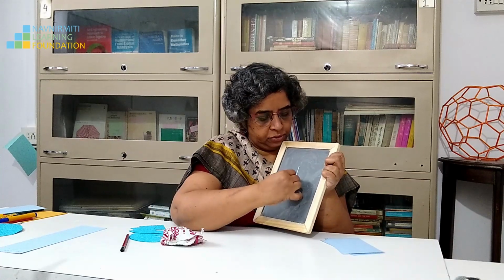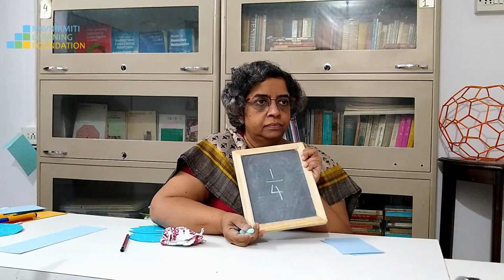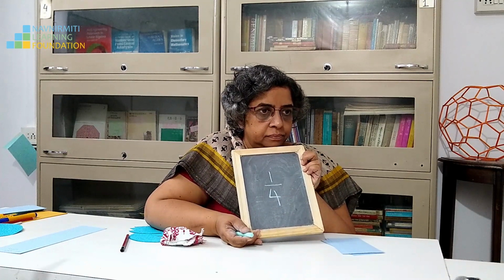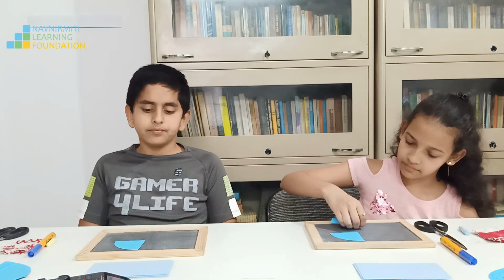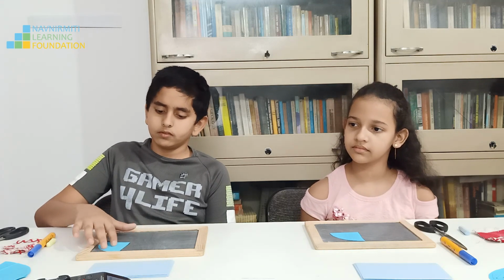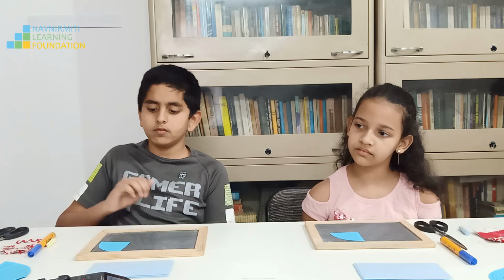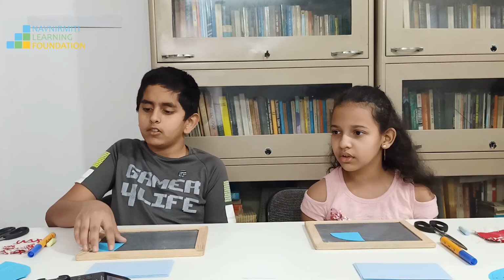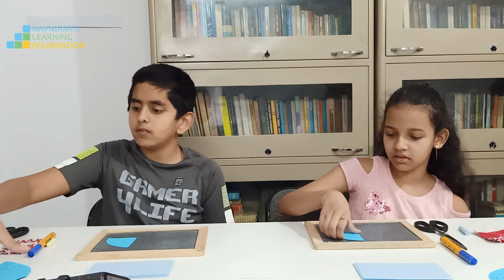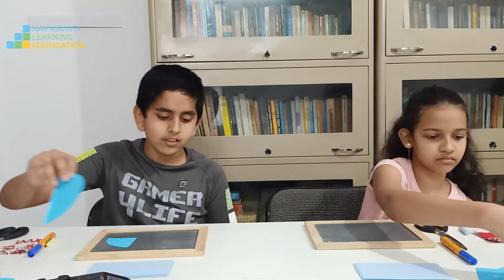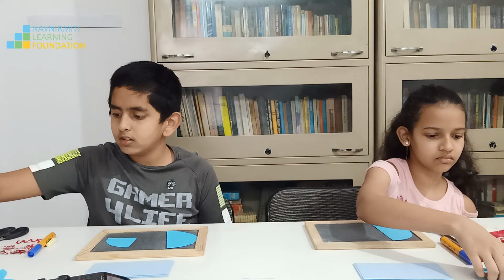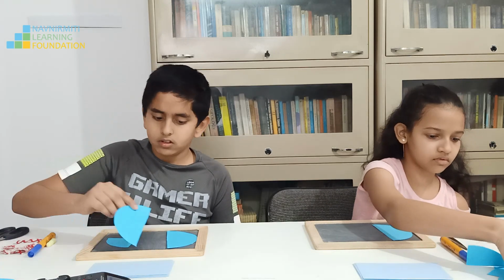Now keep this on your slate. 1 upon 4. Good. Take halves only. Don't take quarters.